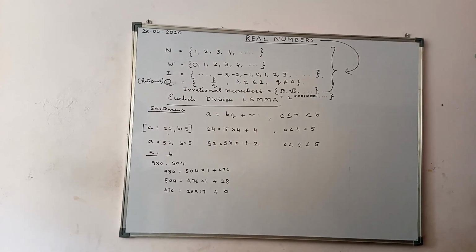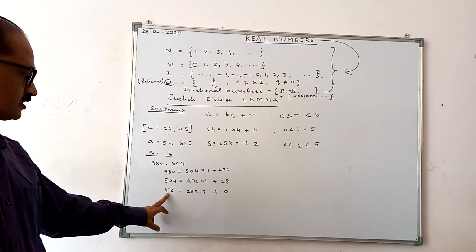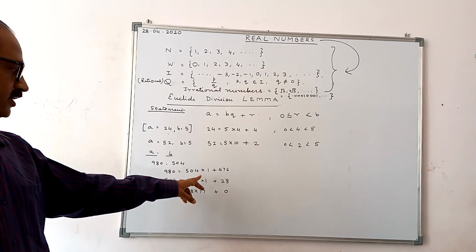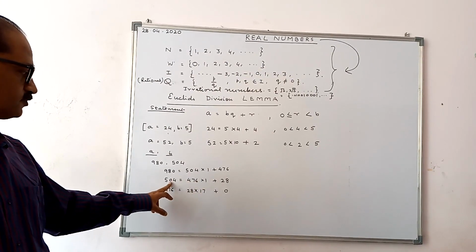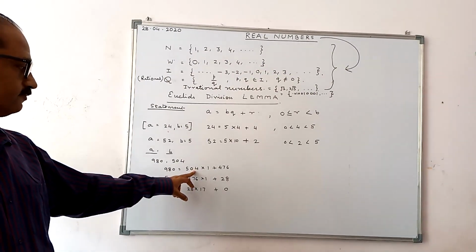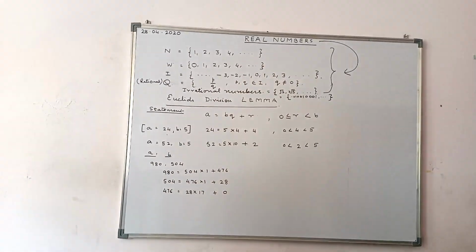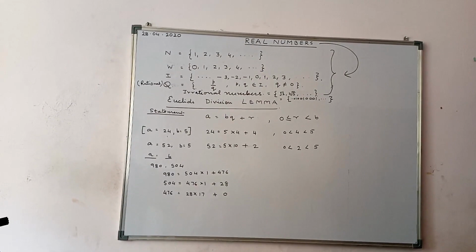You see, the HCF of 28 and 476 is the HCF of 476 and 504, and is also the HCF of 504 and 980. Is that clear?